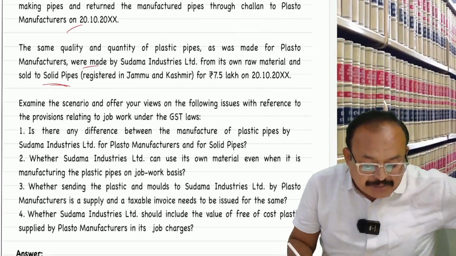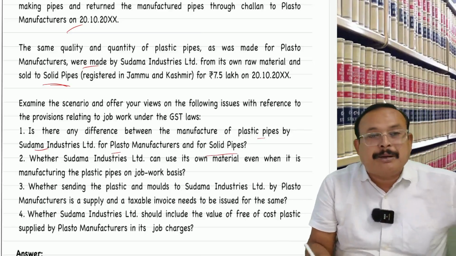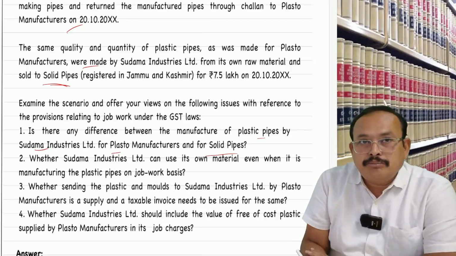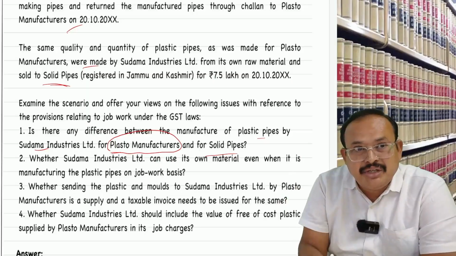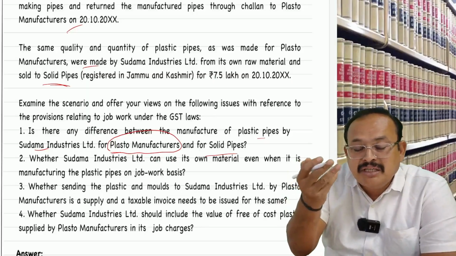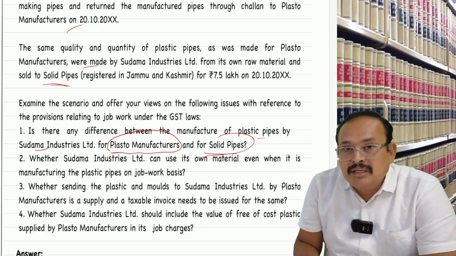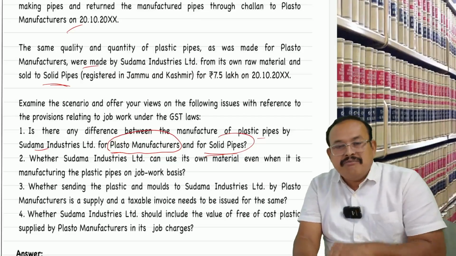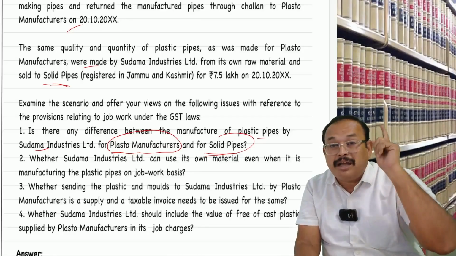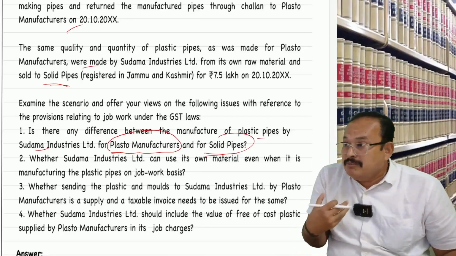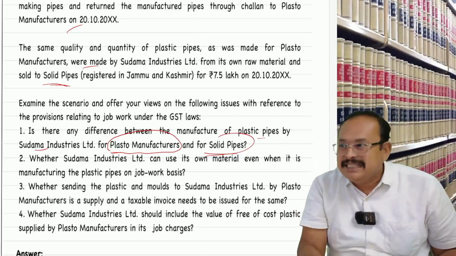1. Is there any difference between the plastic pipes manufactured by Sudama Industries for Plasto and for Solid Pipes? There are two. One is Plasto, which supplies its own molds and dies to make the pipes, and Solid Pipes is buying the goods from Sudama. Now, is there any difference between these two? Yes. Plastic pipes manufactured and supplied to Plasto manufacturers is a supply of service. Using own material and supplying to Solid Pipes is a supply of goods. Yes, there is a difference.